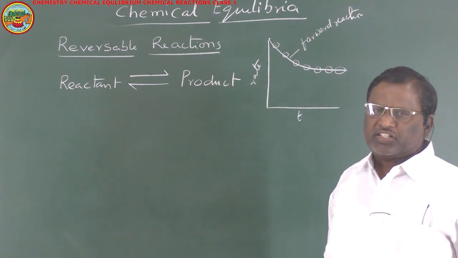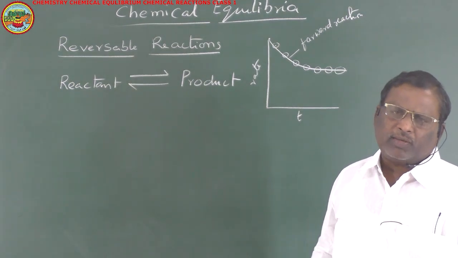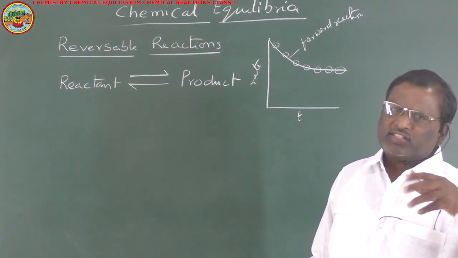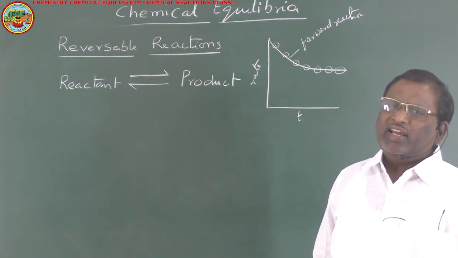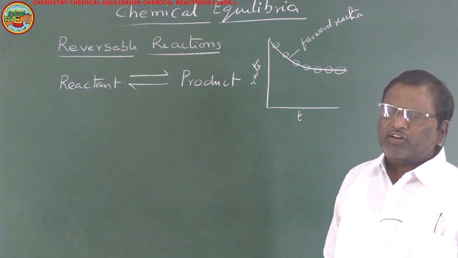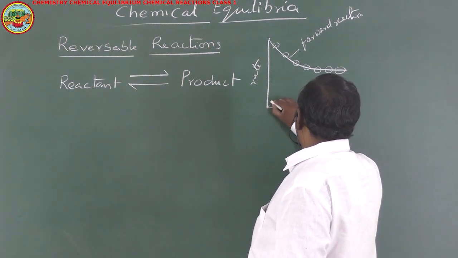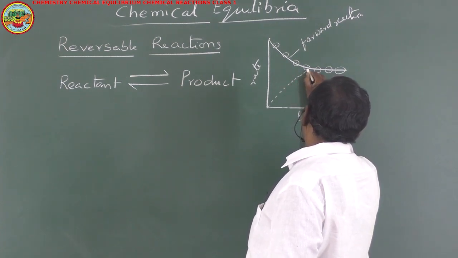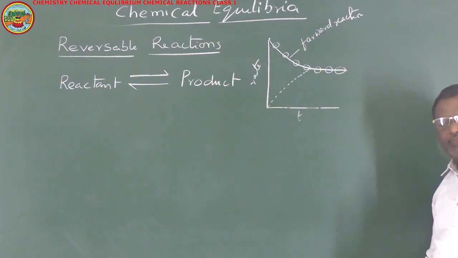Now for the backward reaction, initially products are not there, only reactants are present. As time goes on, products are forming. When products are forming, their concentration will gradually increase. As the concentration increases, the rate of the backward reaction will also increase. So here the rate of the backward reaction will be like this. So it reaches a certain point.